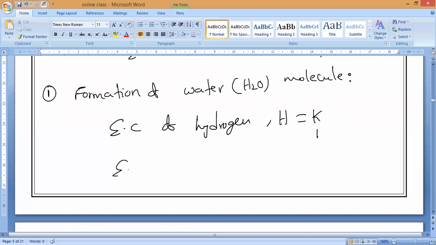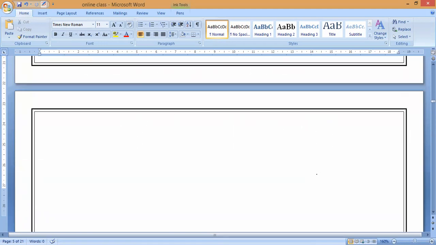Same way, electronic configuration of oxygen. Oxygen is 8. 2,6. So K, L, 2, 6. Clear, guys? If you know this, then we can proceed. So now, in the formation of water, how many hydrogens, how many oxygens are there? For one oxygen, there are 2 hydrogens.